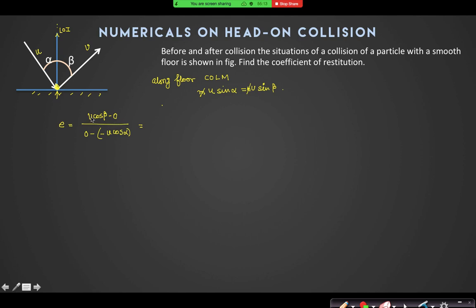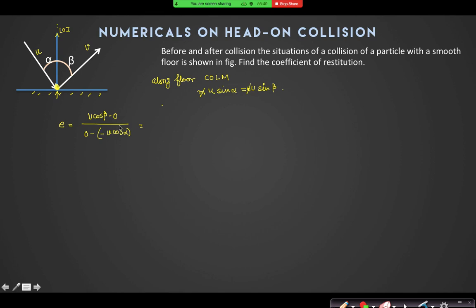So V cos beta minus 0, that 0 is the velocity of the floor, because the collision is taking place between the ball and the floor. So 0 is the velocity of the floor divided by 0 again, velocity of the floor minus velocity of the ball. In the numerator I have written velocity of ball minus velocity of floor. In the denominator I have written velocity of floor minus velocity of ball.